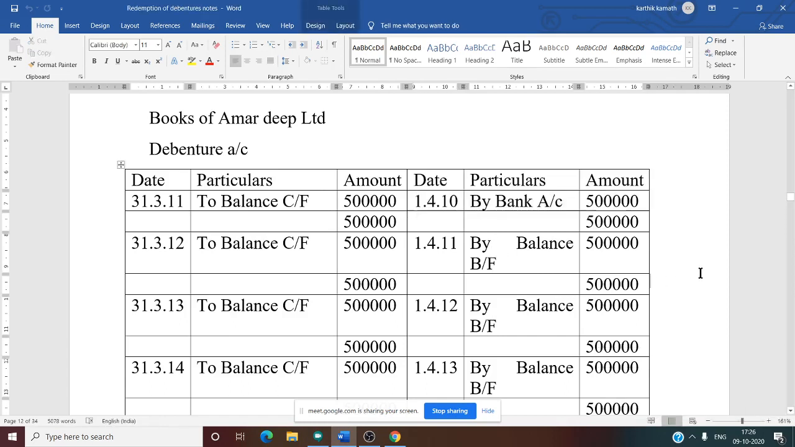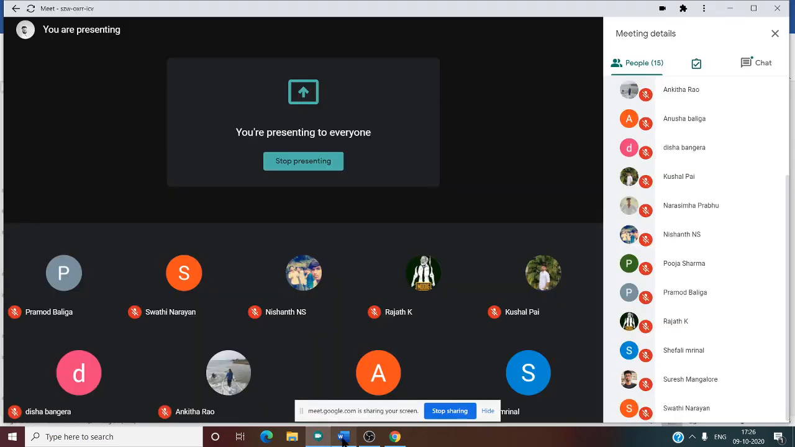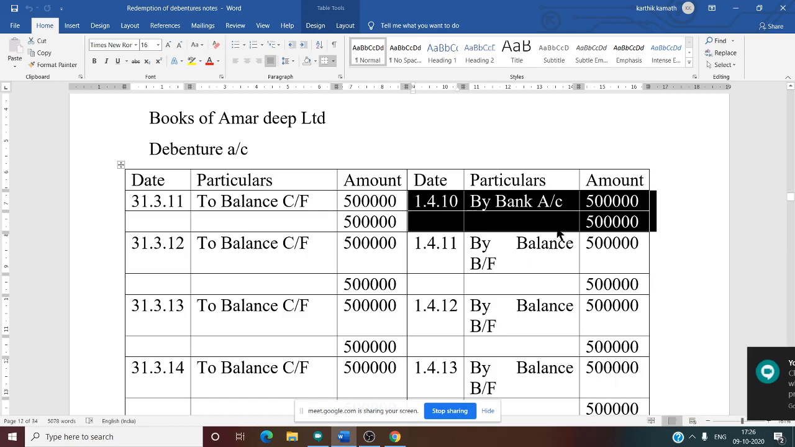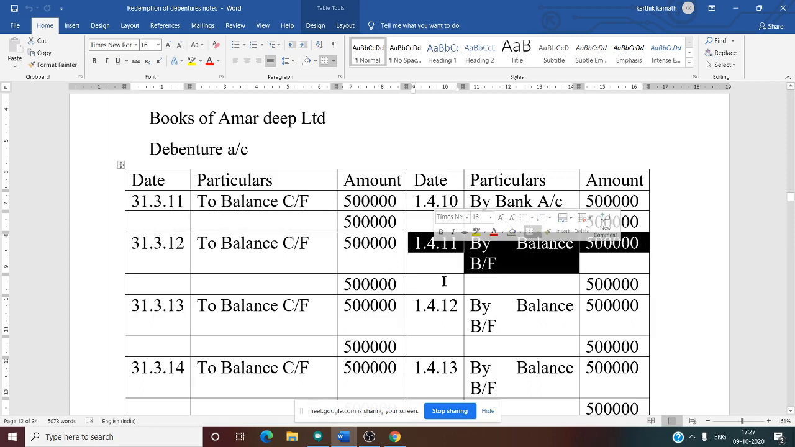See this, at the beginning of the first year, why have we written by bank? When debentures are issued, the journal entry is bank account debit to debentures account. That is why at the beginning of the first year we have written by bank, and the date is also very important: 1/4/2010 by bank 5 lakh. In that year there is no other entry, so close that year and carry forward the balance, that is 5 lakh, to the next year, the second year.